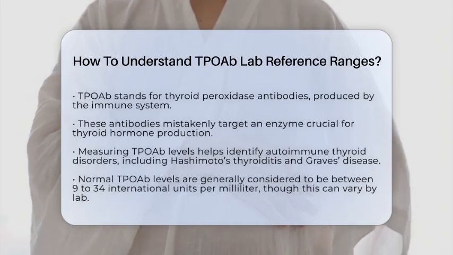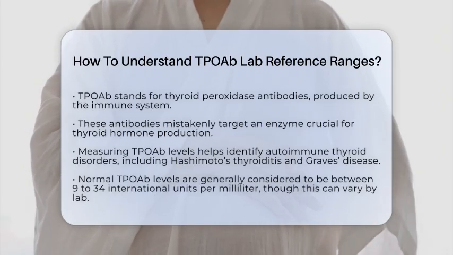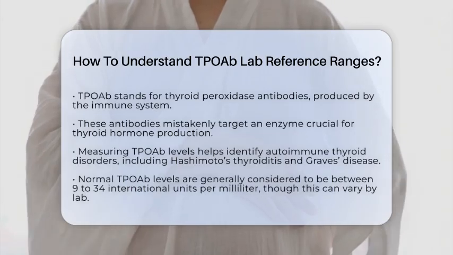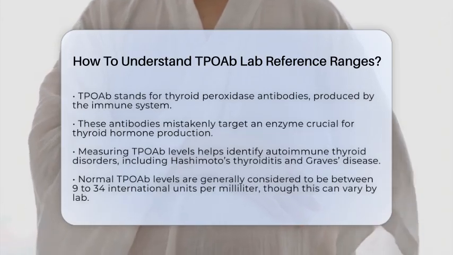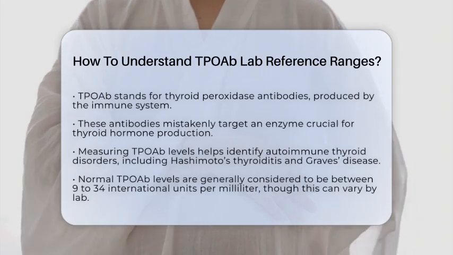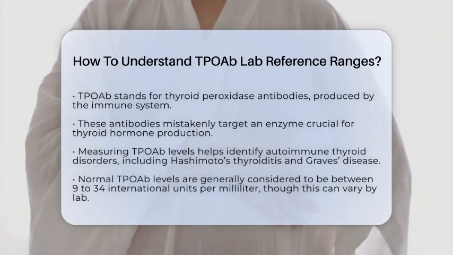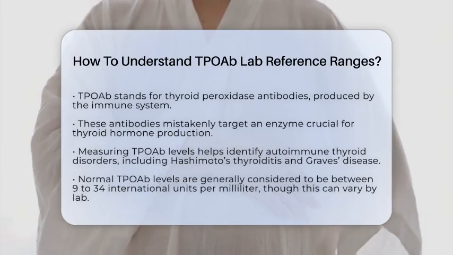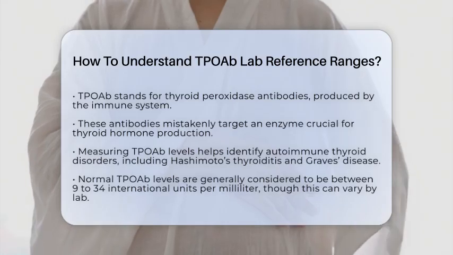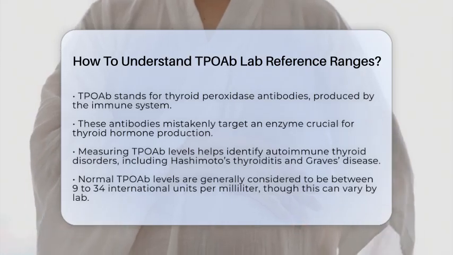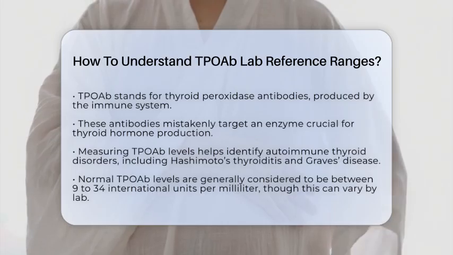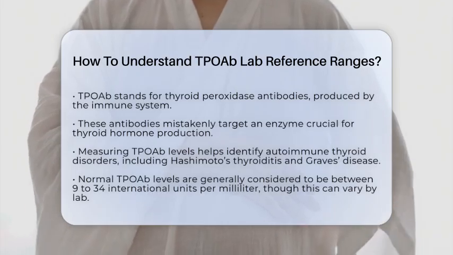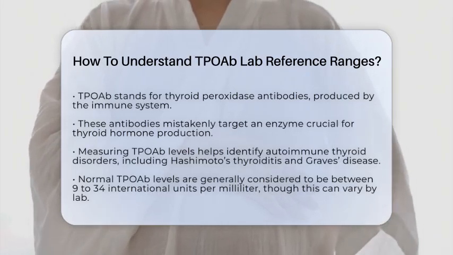So, how do we understand the reference ranges for TPOAb? Most laboratories consider TPOAb levels below approximately 9 to 30 international units per milliliter as normal or negative. Some labs might use less than 9, while others might set the upper limit at 30 or 34. These slight differences come from variations in testing methods and lab standards.